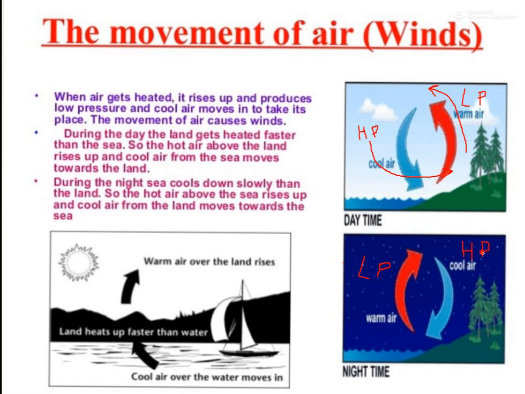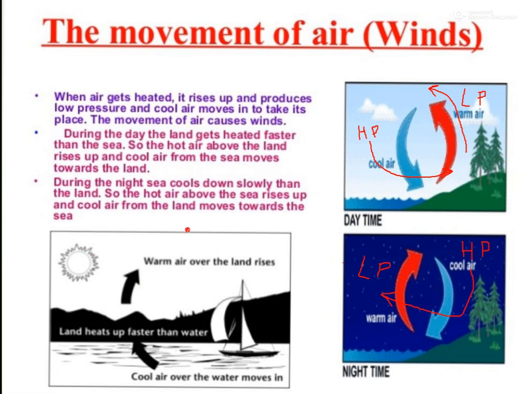And again the same rule will follow. From high pressure to low pressure air will move. कहाँ move करेगी? From high pressure to low pressure. So during daytime the movement of air is from water to land, and during the night time it is from land to water.